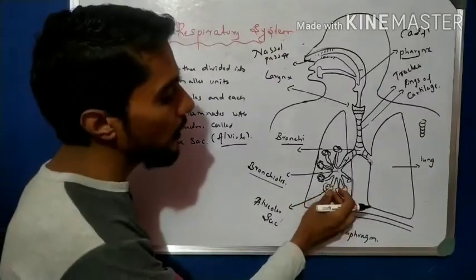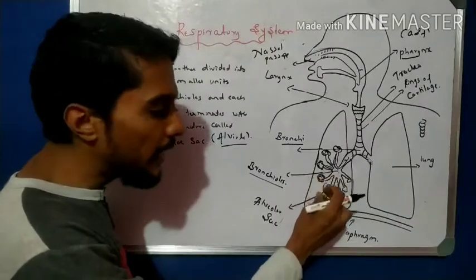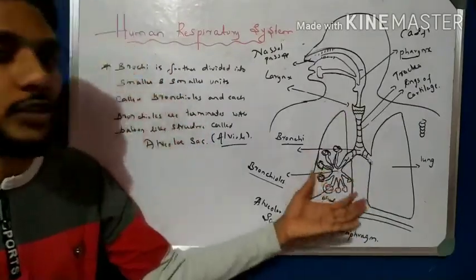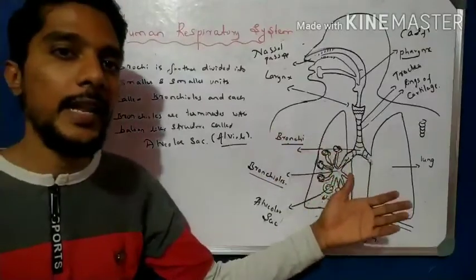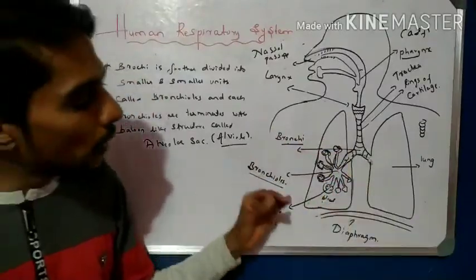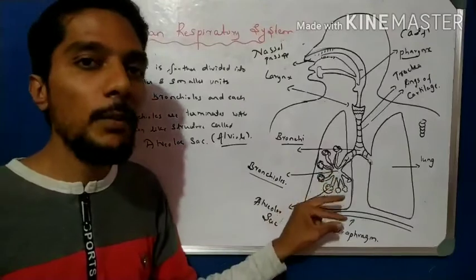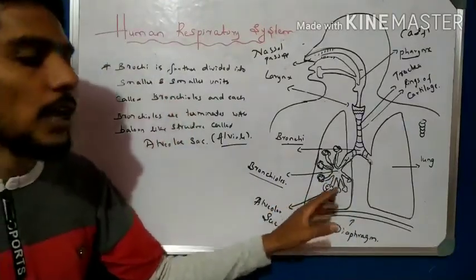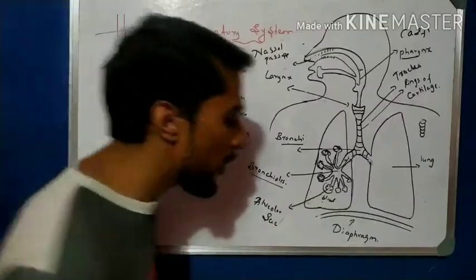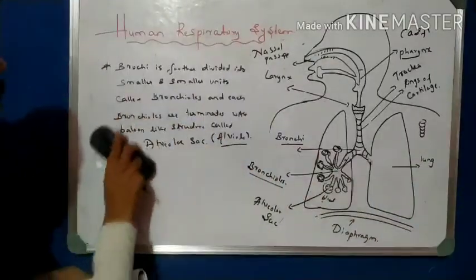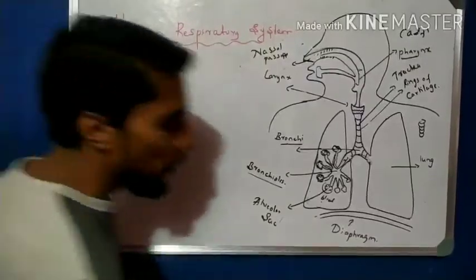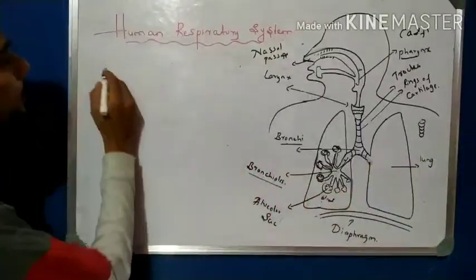The alveolar sac gives out oxygen and takes carbon dioxide from the blood, and the respiration process takes place simultaneously. So that is the function of the alveolar sac, the exchange of carbon dioxide and oxygen in each alveolar sac. So carefully write down the function of alveoli.